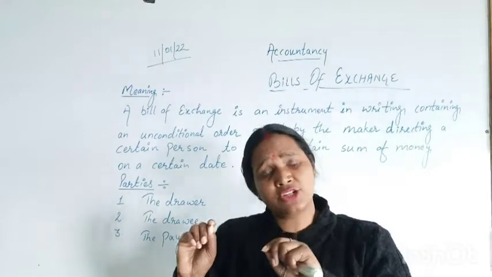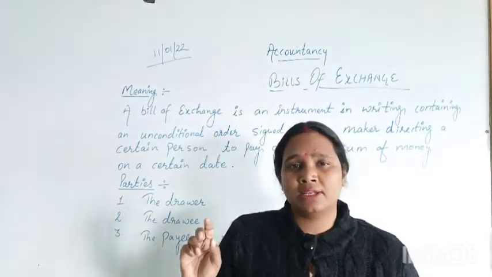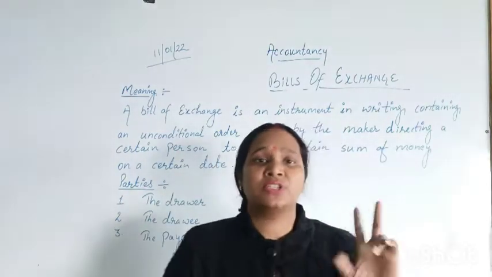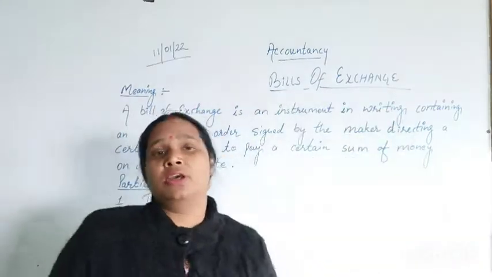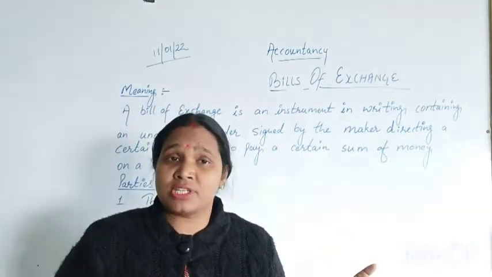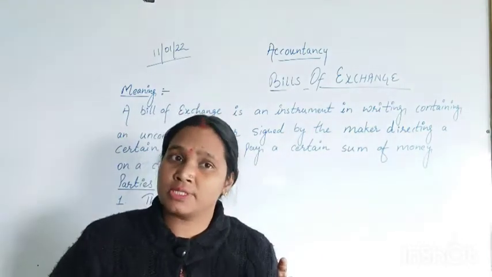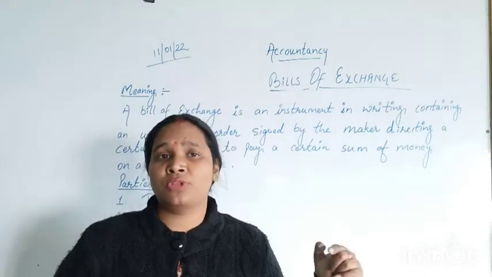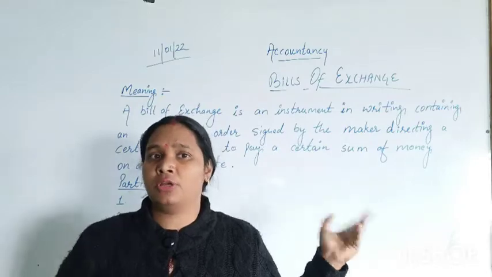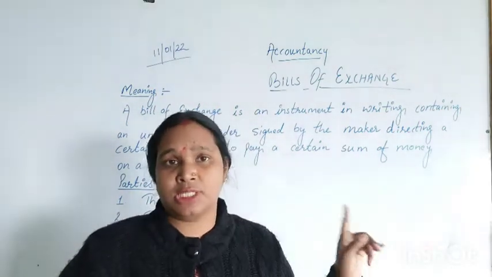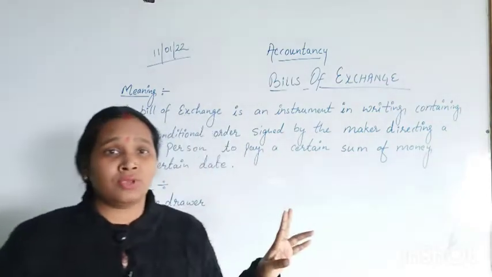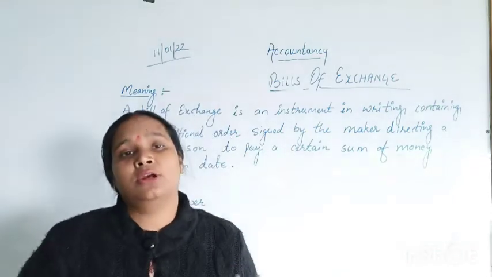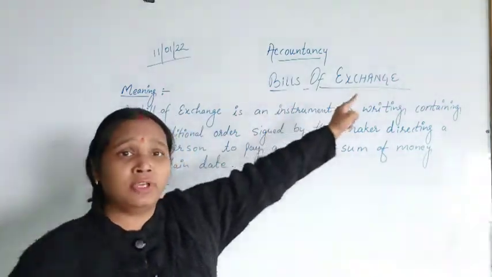For that assurance purpose, the seller writes a document which is known as bill of exchange. When goods are purchased on credit, the document which the seller writes on the buyer, why? So that the seller may be assured that he will be receiving a certain amount of money on a particular date. That document is known as bill of exchange.